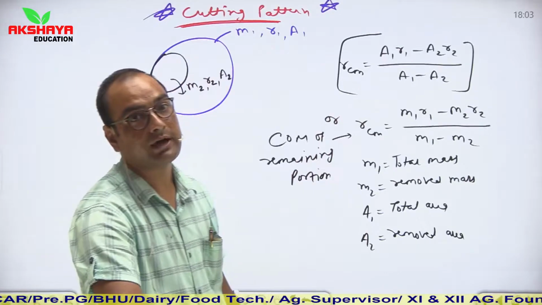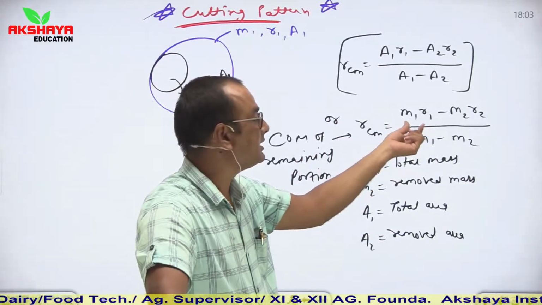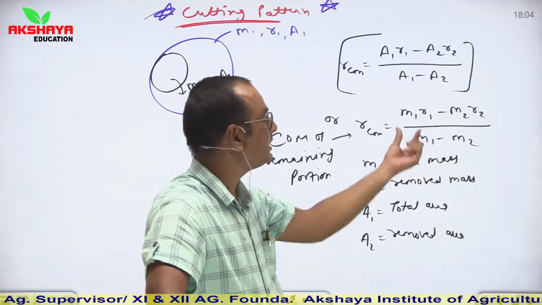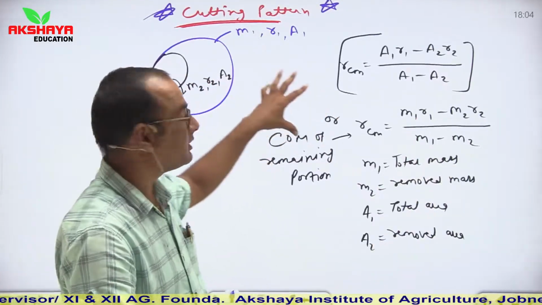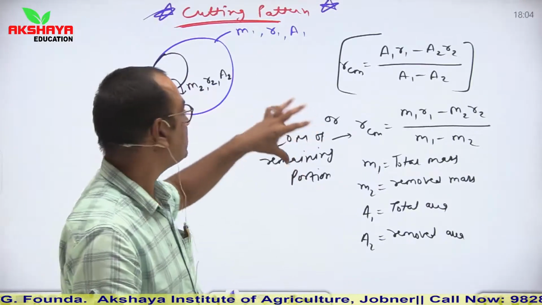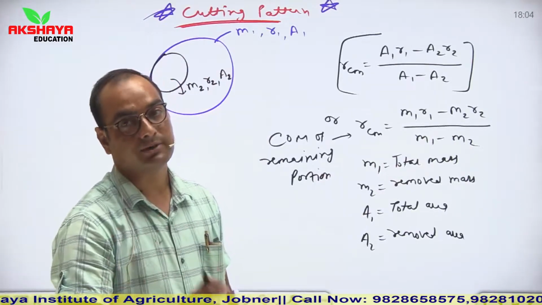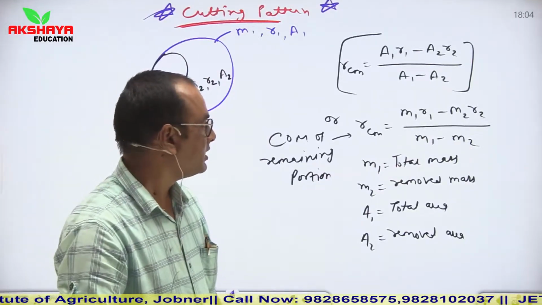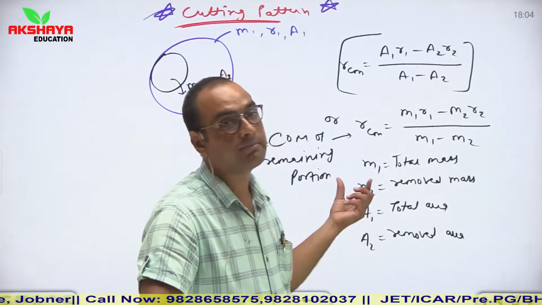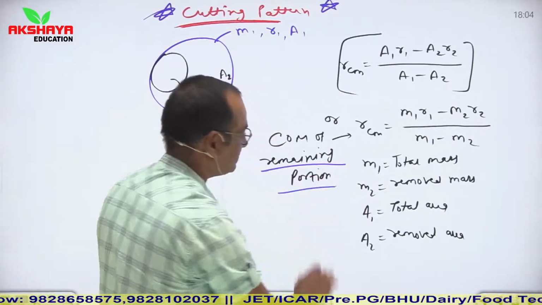Another one, if you calculate in terms of mass, then you can simply use our relation m1 r1 minus m2 r2 upon m1 minus m2. So here m1 is mass of actual body or mass of initial body or mass of our given shape. m2 is mass of removed portion. So m1 r1 minus m2 r2 gives us the position vector of center of mass of the remaining portion. So the remaining portion's center of mass is found.